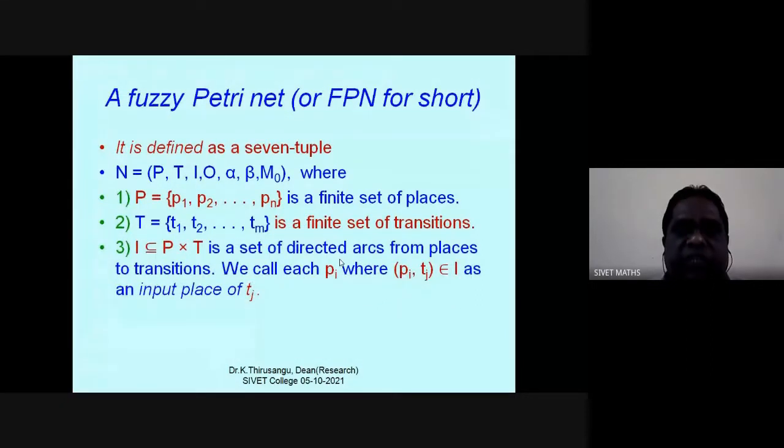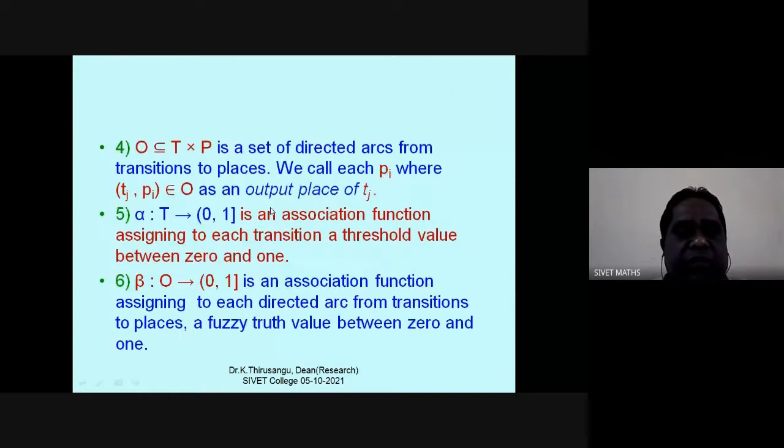So this is a formal definition. I won't explain these things, but along with the original Petri net places, transitions, input, output, there are two functions, alpha and beta. Beta is associated to transitions. Alpha is associated to places.